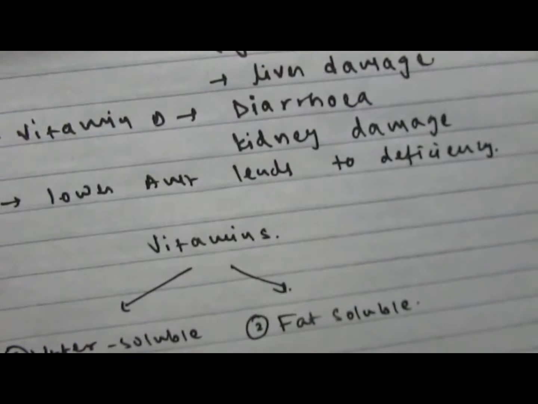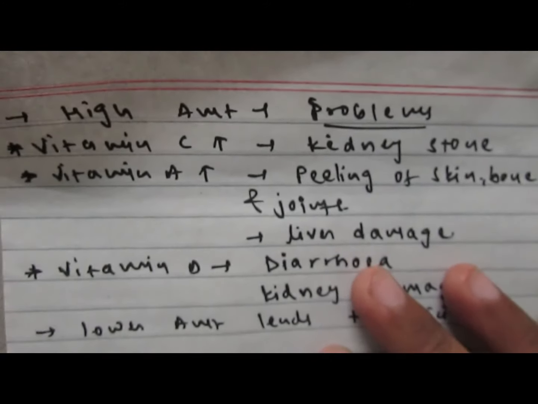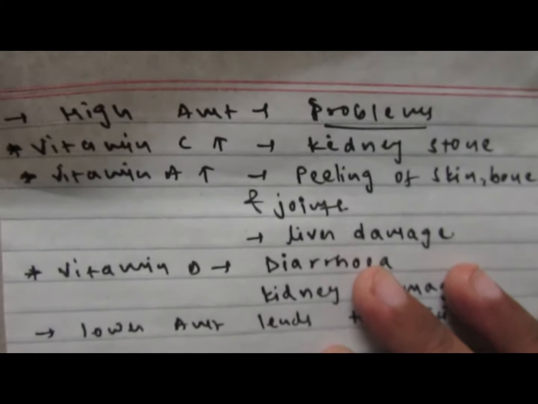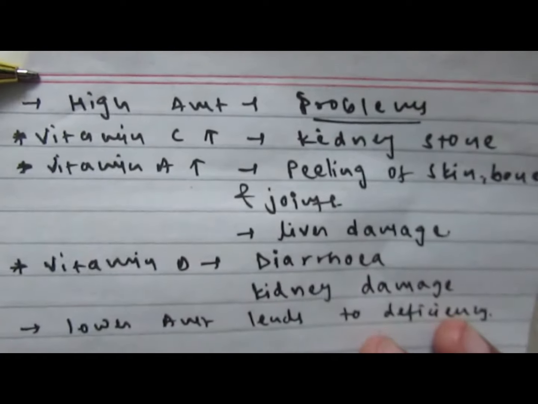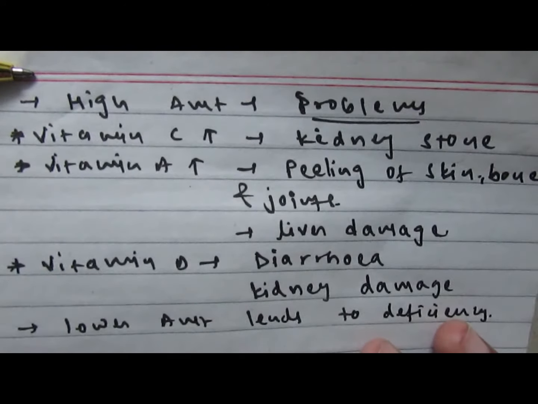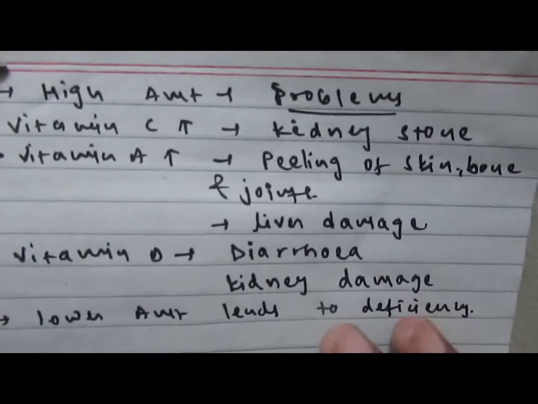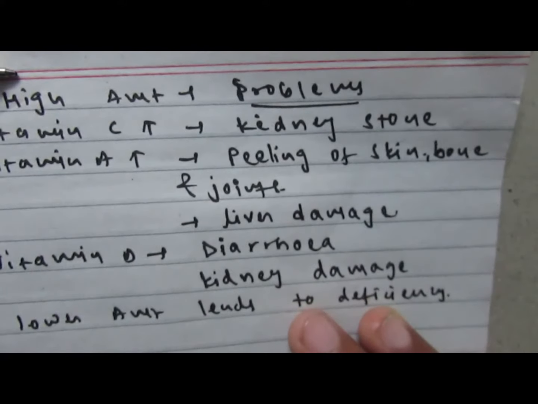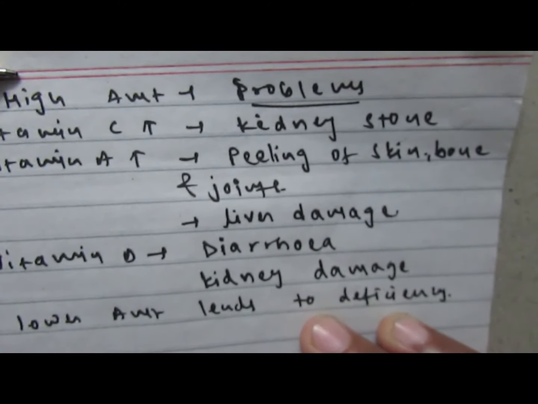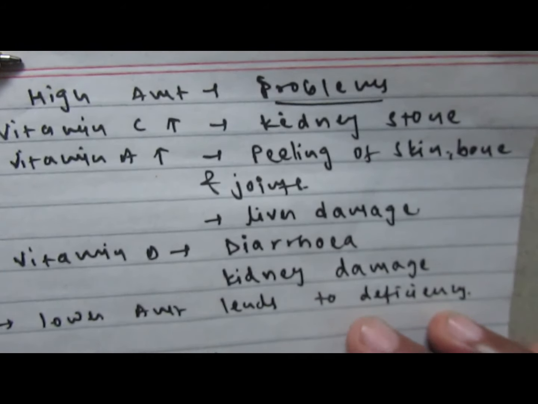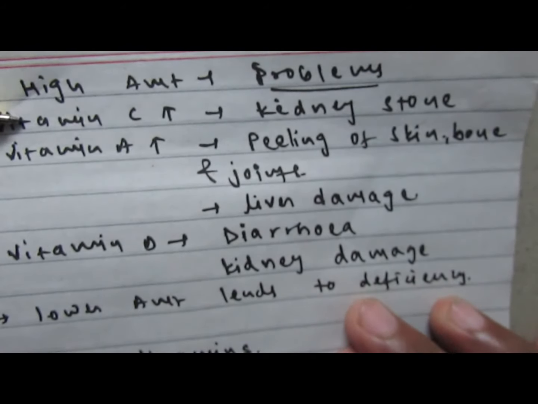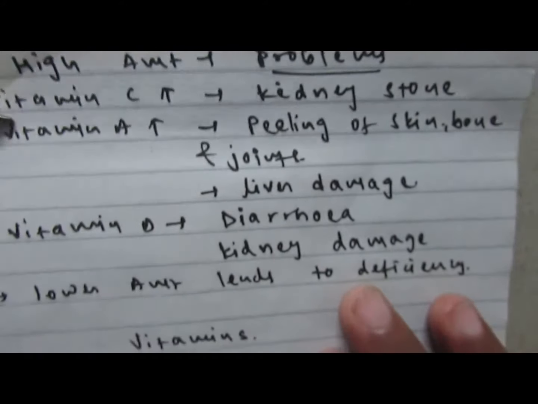A higher amount of vitamins may also lead to a disease condition and put us in a problematic state. For example, if vitamin C is present in excess amount, it will lead to kidney stone disease. If vitamin A is present in excess, it will lead to peeling of skin, bone as well as joints, and sometimes liver damage. If vitamin D is present in excess, it will lead to diarrhea as well as kidney damage, and a lower amount of vitamin may again create certain deficiency syndromes.